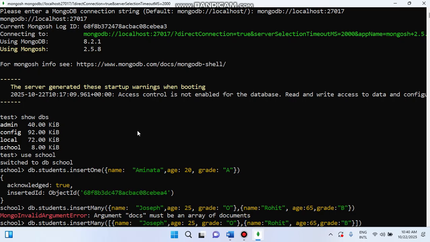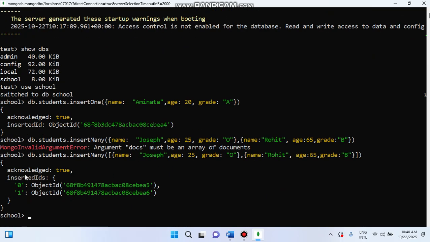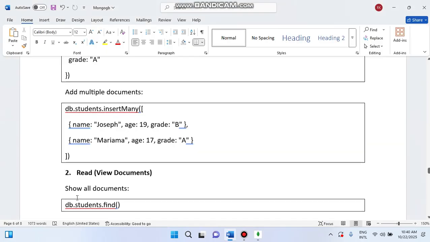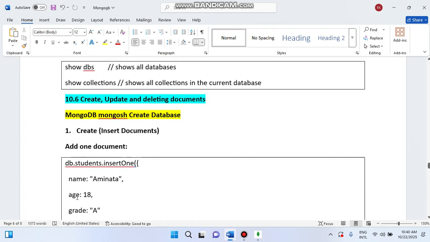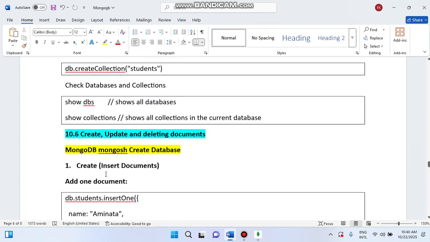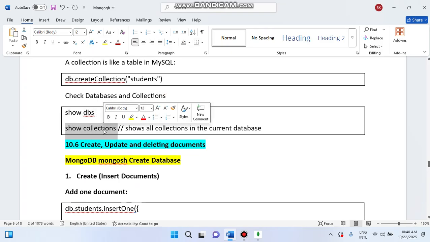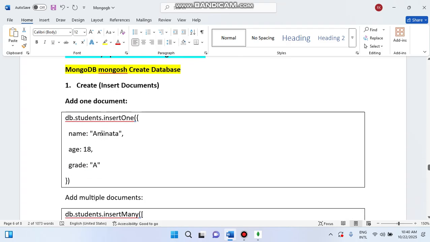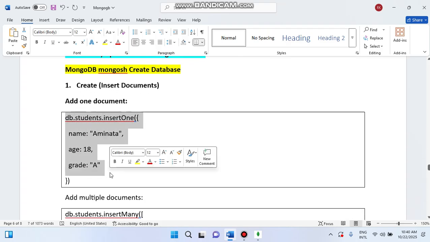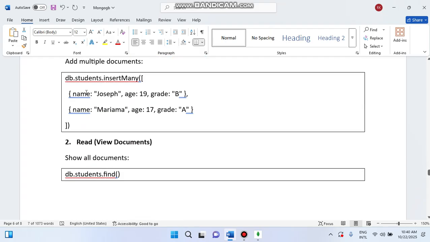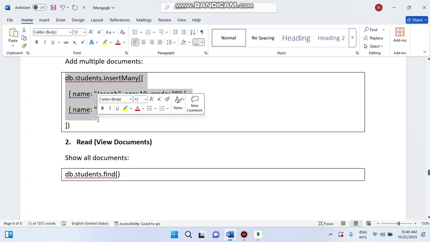I'm using the enter button. Check it. Two records are acknowledged, isn't it? So right now we have three records. So we learned that we create a database, after that we create the category, then we see the collection also. Collection means the category, isn't it? Then we insert one data inside that collection, and after that we insert many records together.